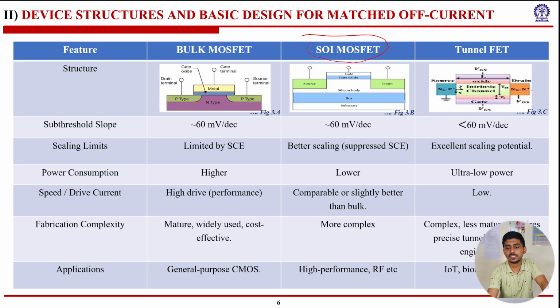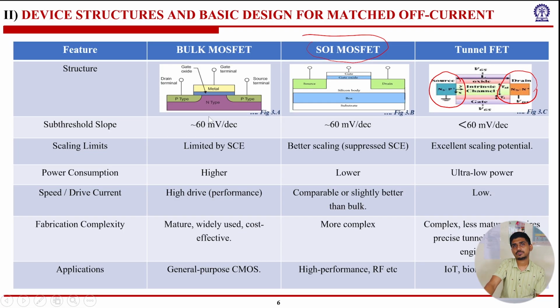The tunnel FET is a very special kind of device where the source and drain terminals are doped with different elements. One is doped with the n-type element, another with the p-type element, and the channel is intrinsic material. And then the subthreshold slope, as I told earlier, of the bulk MOSFET is around 60 millivolt per decade. Same for the SOI MOSFET, because this is the inherent characteristic of the MOSFET device itself. You cannot reduce it less than that.